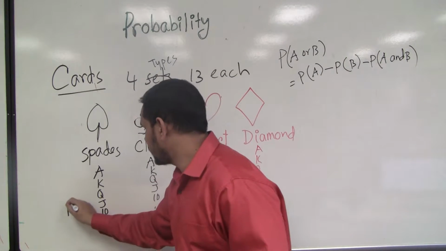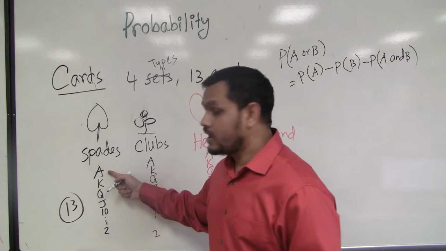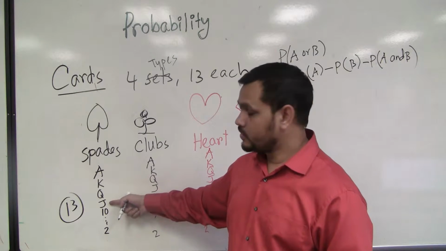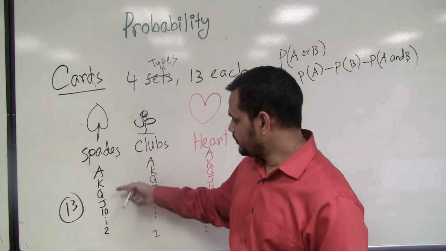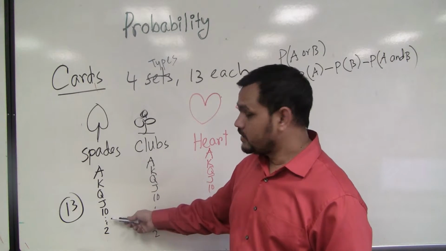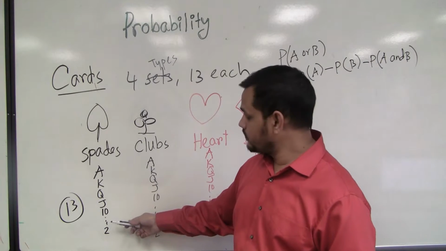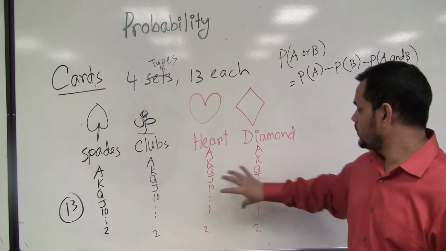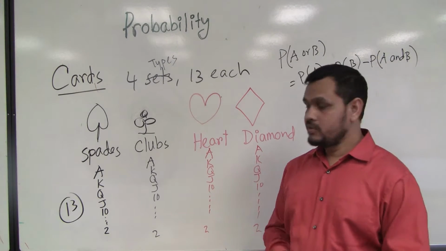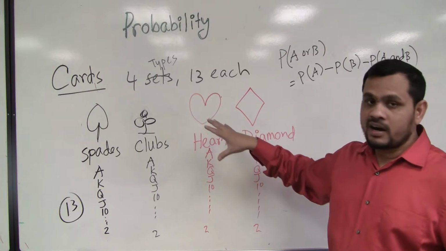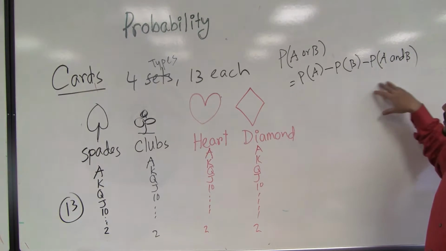So here 13 cards: A for ace, king, queen, jack. Somebody said jester, whatever. J is for Jack. Then 10, 9, 8, 7, 6, 5, 4, 3, 2. So 13 here, 13 here, 13 here, 13 here. Total is 52. And now in cards, this equation is valid.